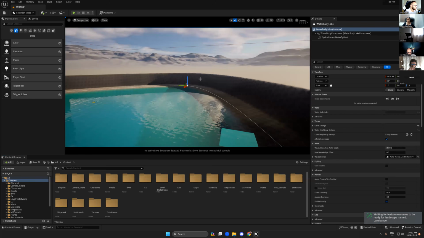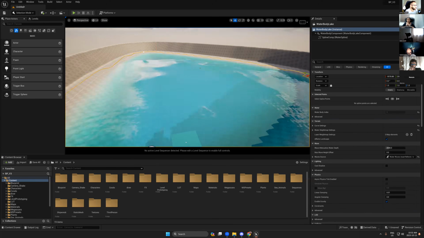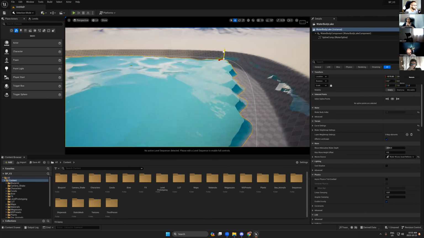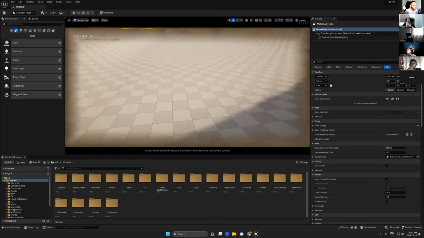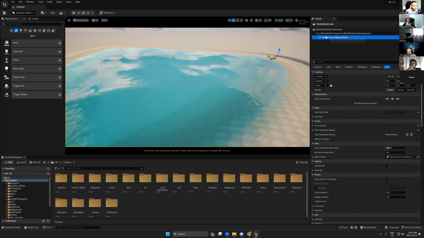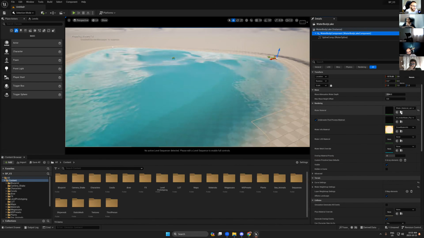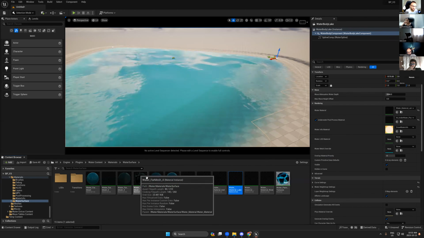Okay, it creates the water surface. But the idea is to not use this water surface. I just need to go here and try to find the materials, and that's what we are looking for.